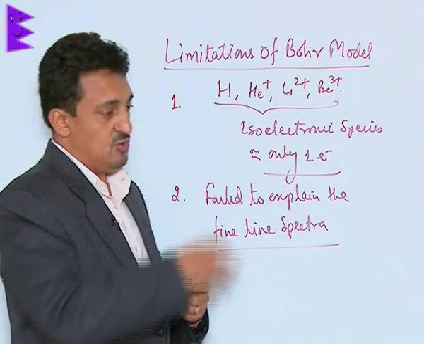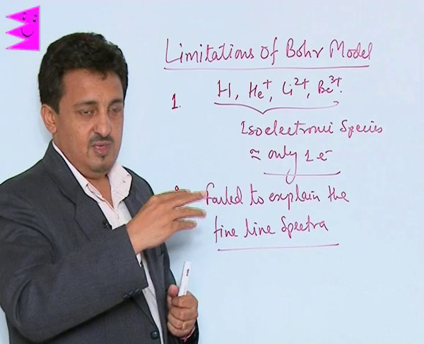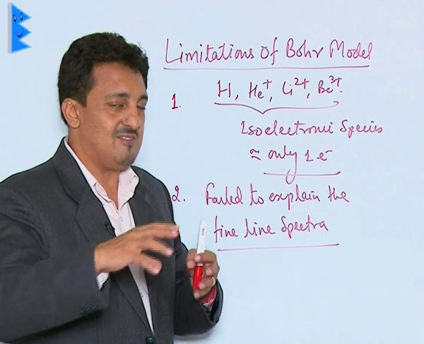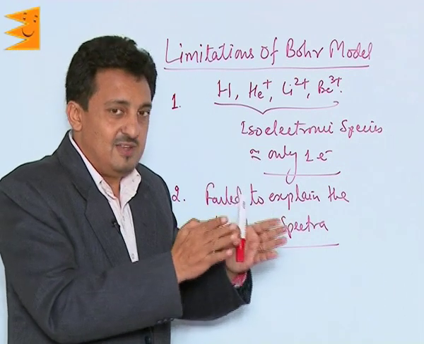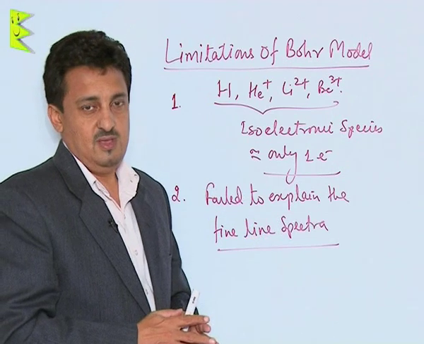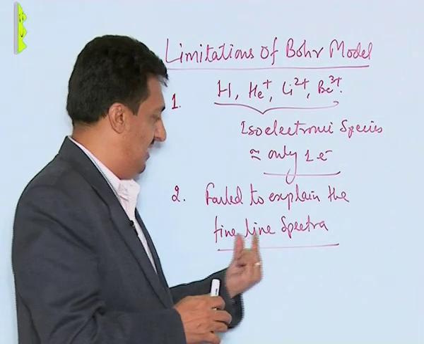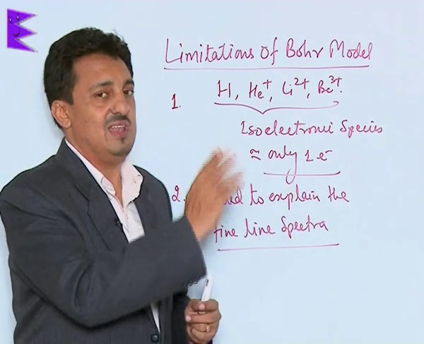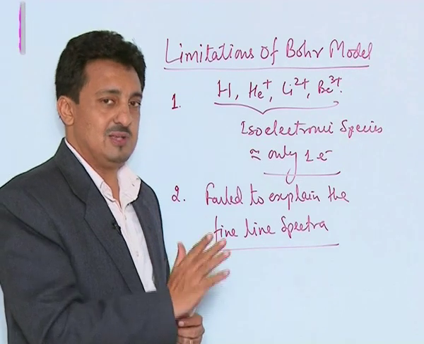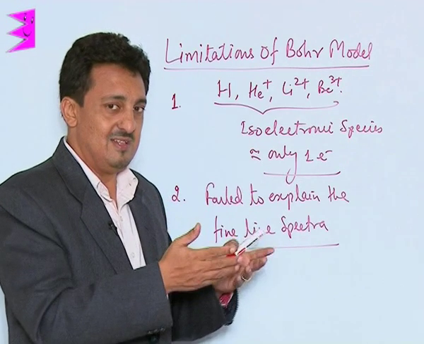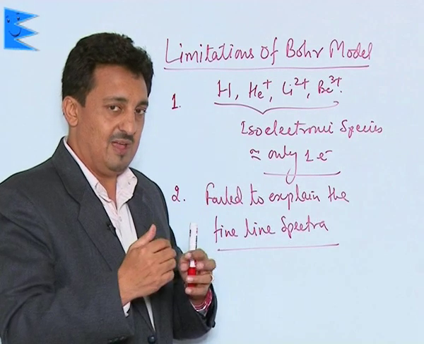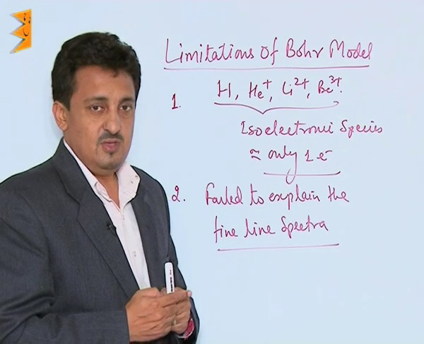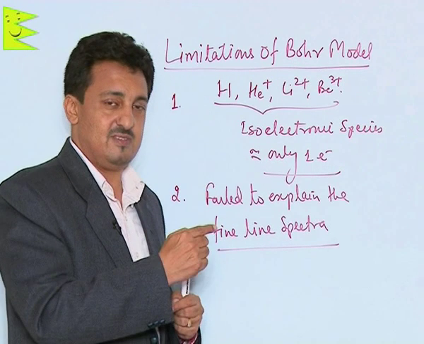I am repeating again. Those radiations coming out from any source and falling on the photographic plate, when allowed to pass through the electric and the magnetic field, get further divided into finer lines. He failed to explain why these lines are again splitting up into fine lines. The reason is that every orbit has suborbits and then orbitals, and electronic transitions take place within these suborbits.